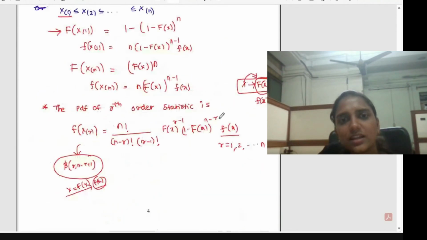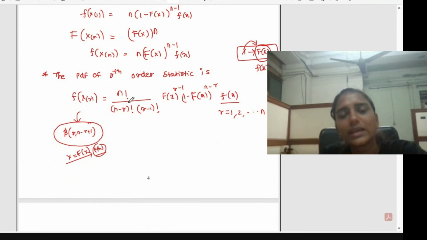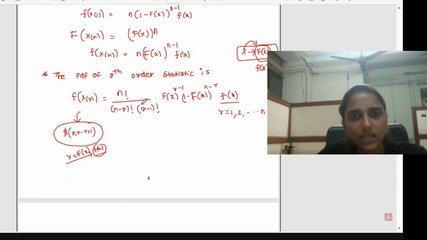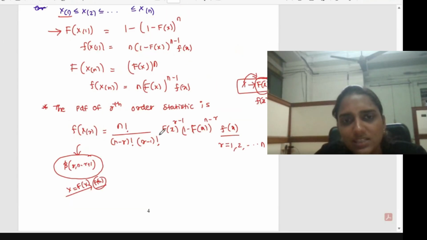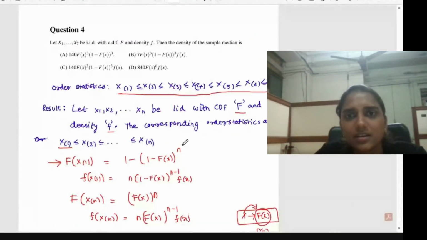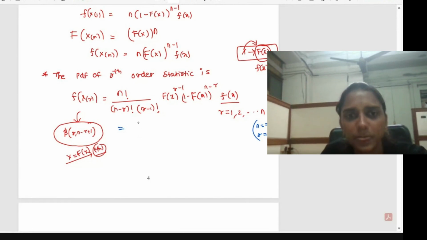So what will be its distribution in this expression? The CDF is given as capital F itself, and the density is given as small f itself. So you can just substitute the value of r as 4 here, and then you can find the distribution of the median. This is the formula. You can substitute r as 4, then simplify and let me know what density of the median you get. So n is equal to 7 and r is equal to 4. Substitute these two in this expression and then simplify.